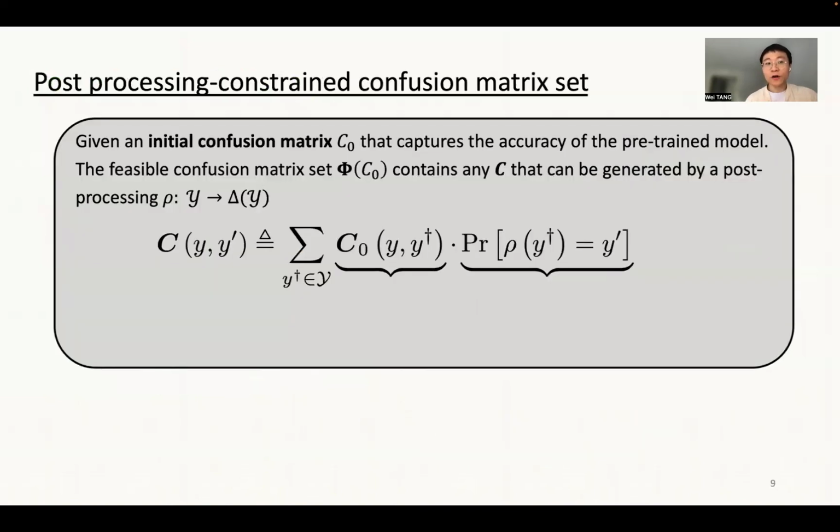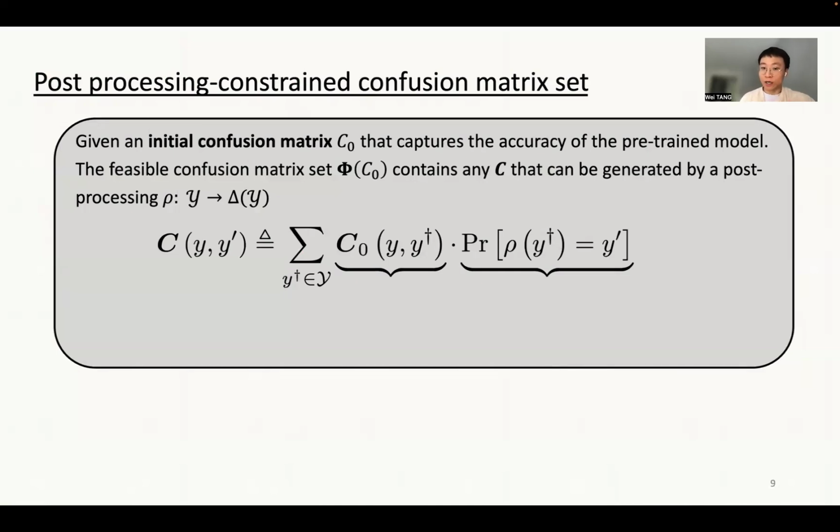So now let me briefly talk about what a post-processing constraint confusion matrix is. This constraint is specified by an initial confusion matrix that captures the accuracy of a pre-trained model. Under this constraint, the AI designer can only generate predictions by remapping the outputs of this pre-trained model to another set of outcomes.